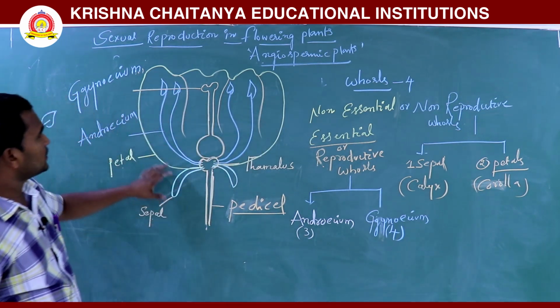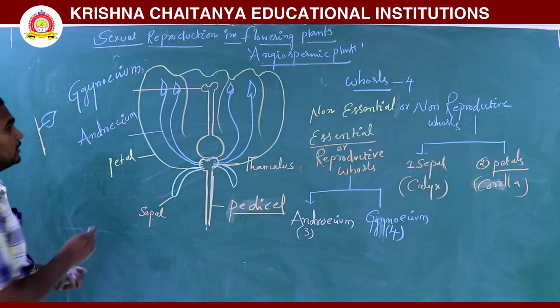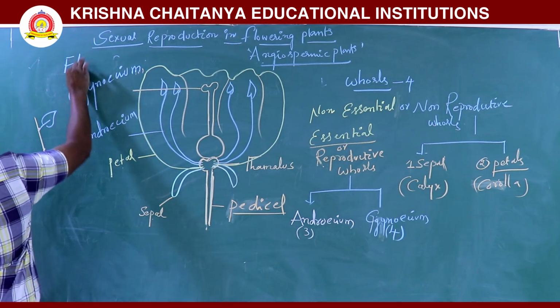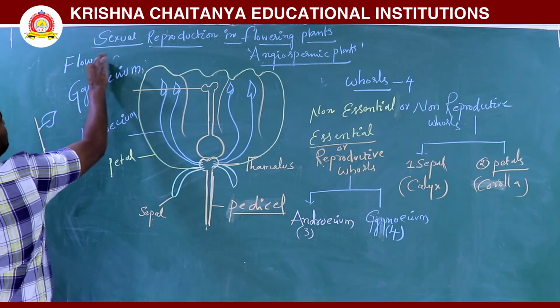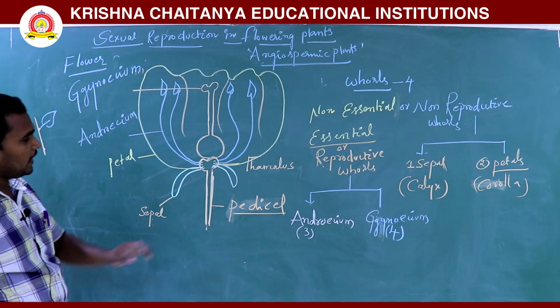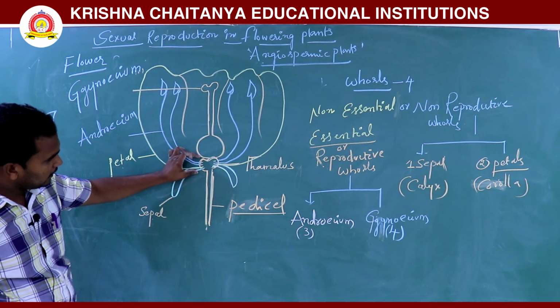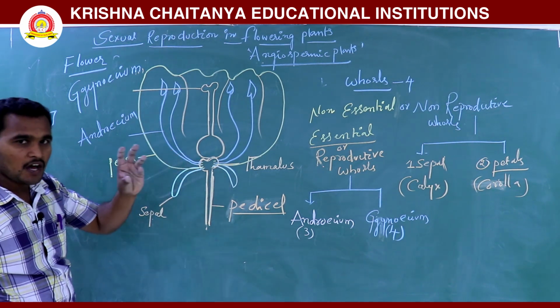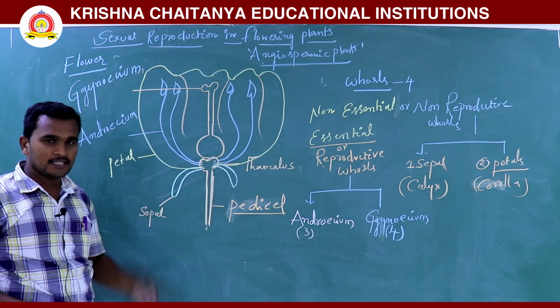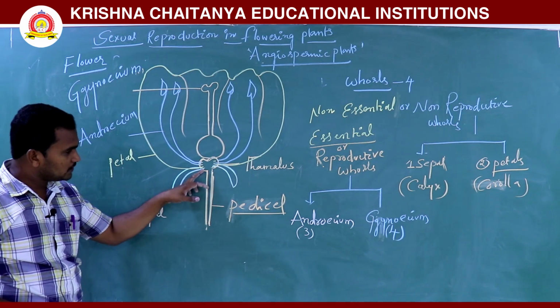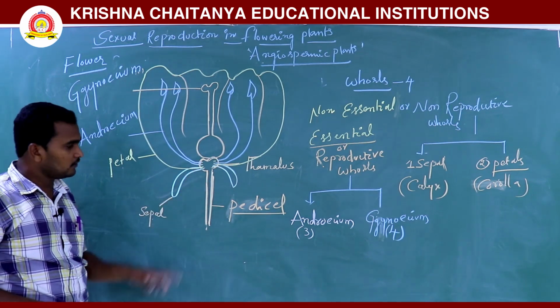Here we are discussing the flower. This is a flower diagram. This is the pedicel. In the pedicel's tip part there is a swollen region, called the thalamus. In the thalamus generally 4 nodes are there.